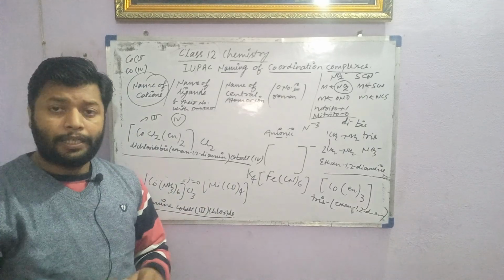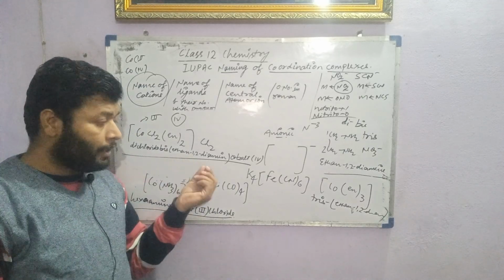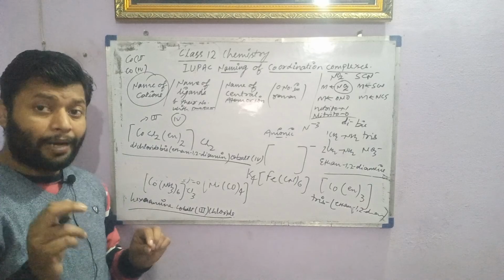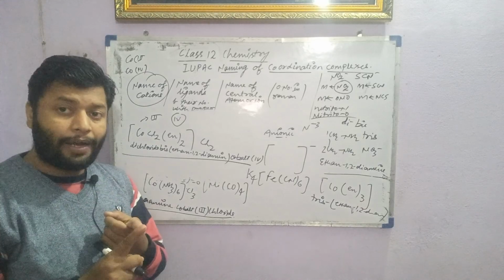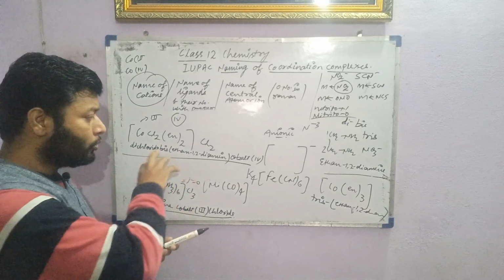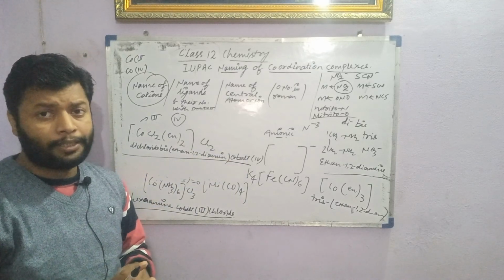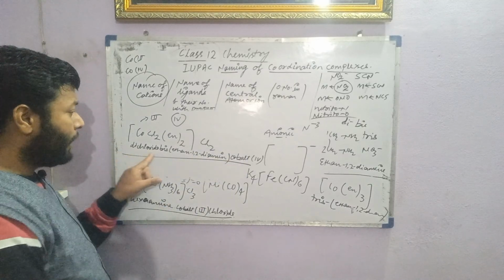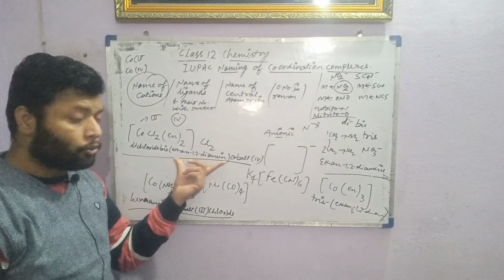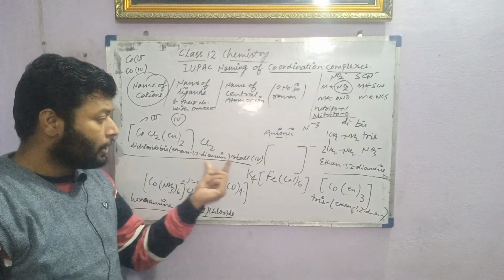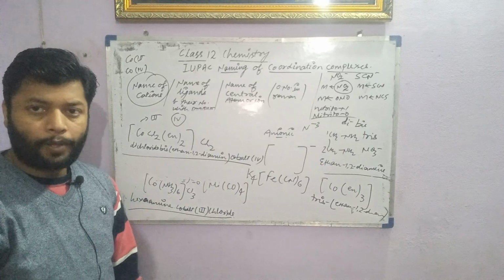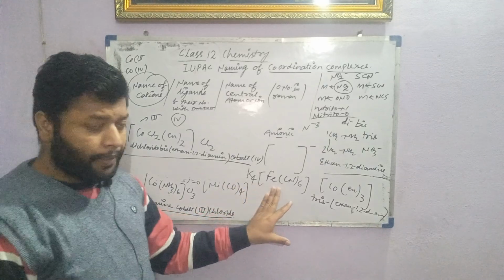One important thing: when writing the name, it should always be in small letters, in a single word. There should not be any space. So dichloridoethane-1,2-diaminecobalt, enclosed in a small bracket, with cobalt's oxidation number in a Roman numeral. Look at how to write this name.